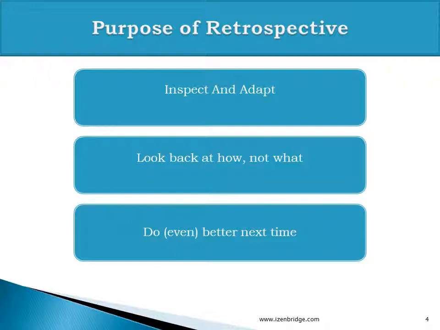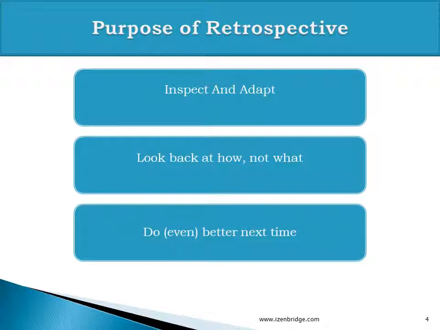This is a ceremony, an event where we look back on how rather than on what. What does it mean? We look back at how well we executed the work. We look back at our processes, our way of working, rather than only the product which we have produced.